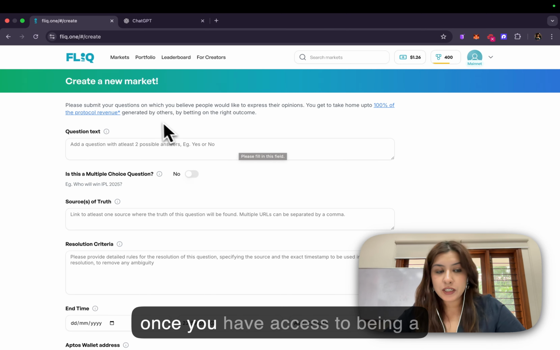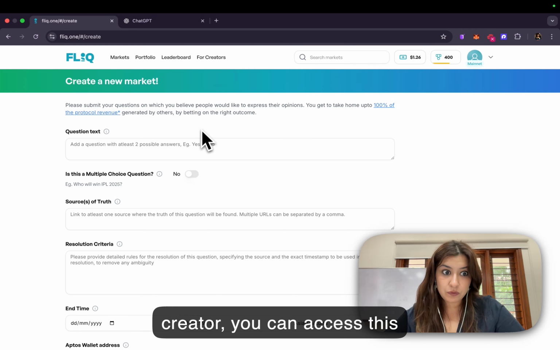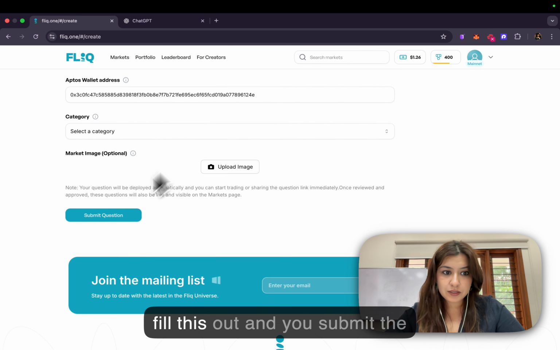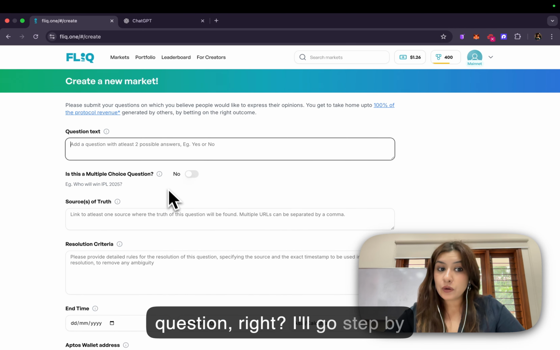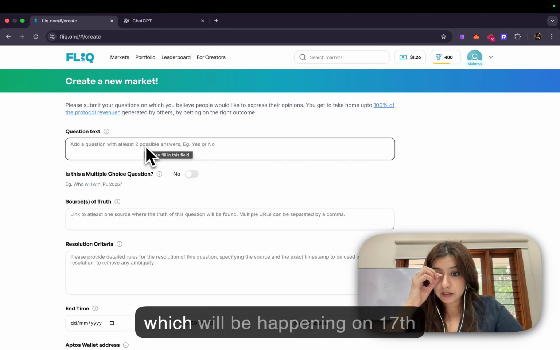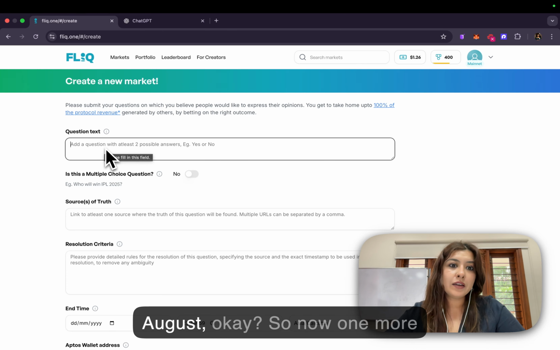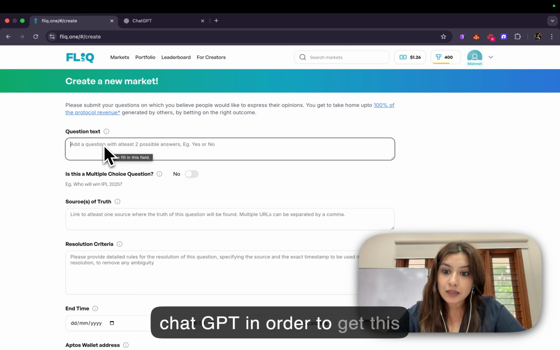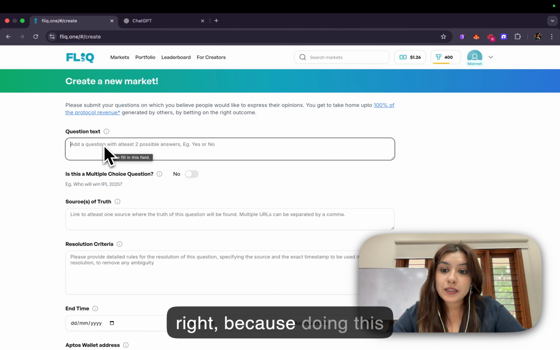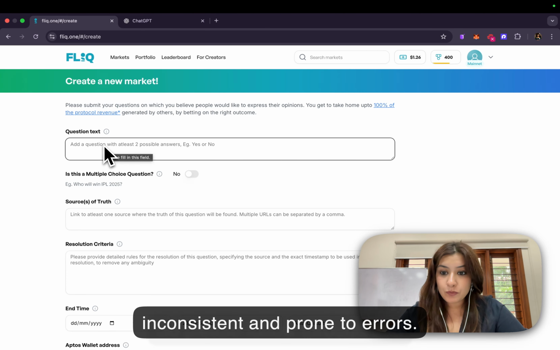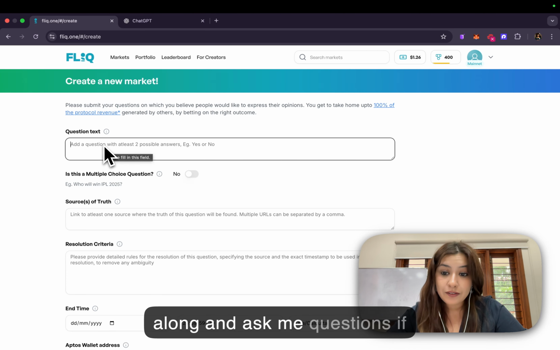Now, very quickly, once you have access to being a creator, you can access this form. Here, it depends on what question you want to do, but you fill this out and you submit the question, right? I'll go step by step, giving the example of, let's say, Chelsea versus Crystal Palace, which will be happening on 17th August. Okay? One more thing to note is I will be using ChatGPT in order to get this right, because doing this manually can be very stressful, inconsistent, and prone to errors. So please follow along and ask me questions, if any at all.